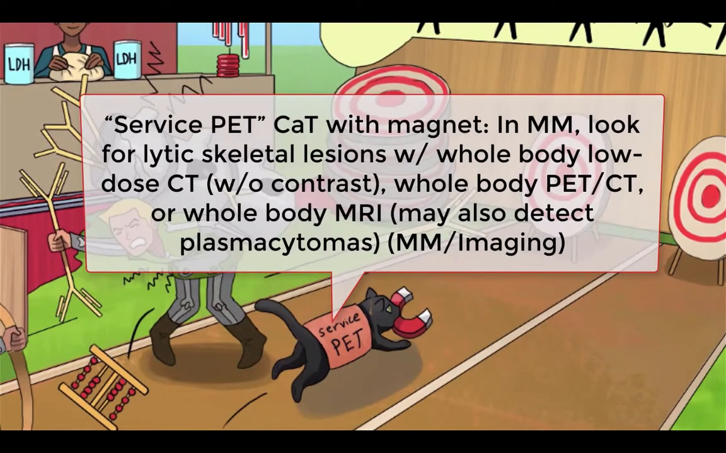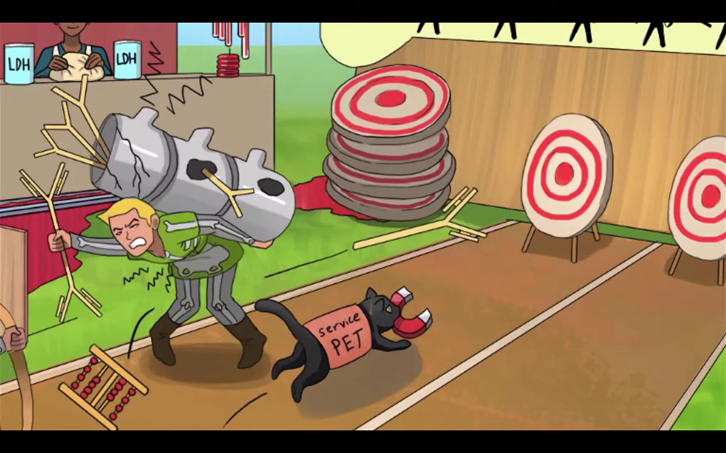Patients with suspected multiple myeloma should receive cross-sectional imaging to look for lytic skeletal lesions with one of the following modalities: whole body low-dose CT without contrast, whole body combined PET CT, or whole body MRI, all of which are embodied by Sir Milo's trained arrow-retrieving cat. The black cat is our recurring symbol for CT, the magnet is our symbol for MRI, and that service PET vest symbolizes PET scan, of course.